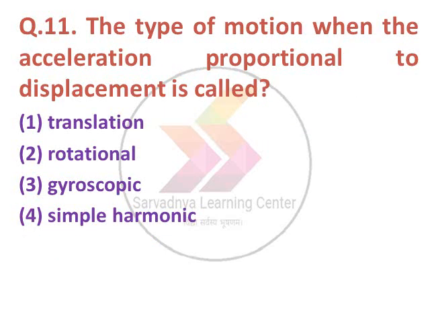Next question, the type of motion when the acceleration is proportional to displacement is called option 1 translational, option 2 rotational, 3 gyroscopic, 4 simple harmonic. The correct answer is option number 4, simple harmonic.